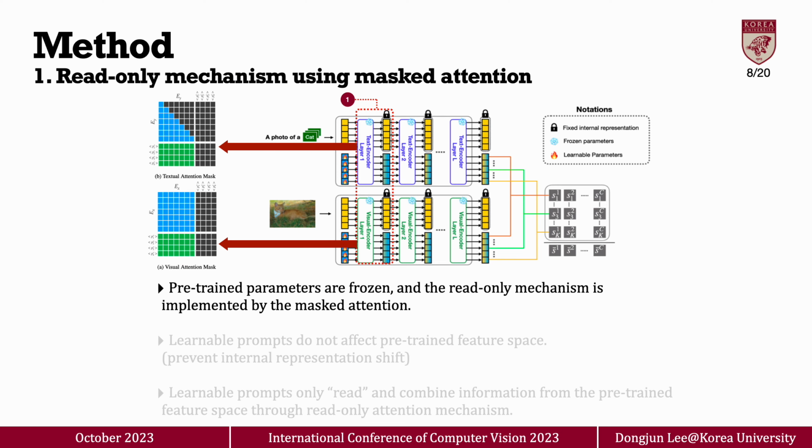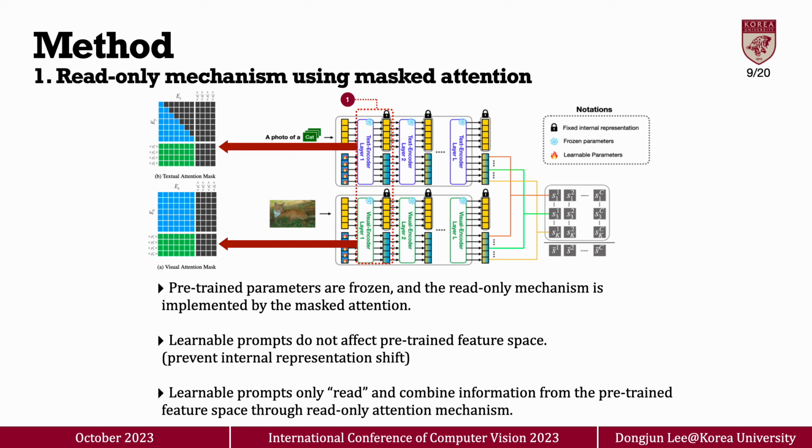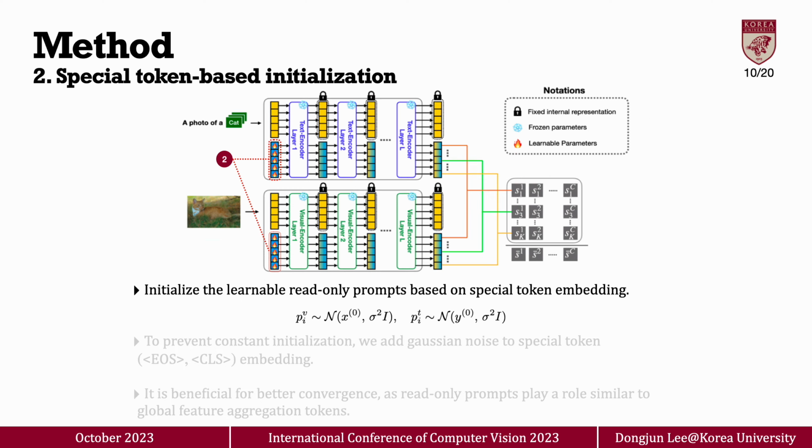First, the read-only mechanism is implemented by masked attention. We define a read-only mask for the visual encoder and text encoder, thereby blocking attention flow from learnable prompts to data tokens. By doing so, learnable prompts do not affect the pre-trained feature space, thereby preventing internal representation shift, and learnable prompts only read and combine useful information from the pre-trained feature space through the attention mechanism.